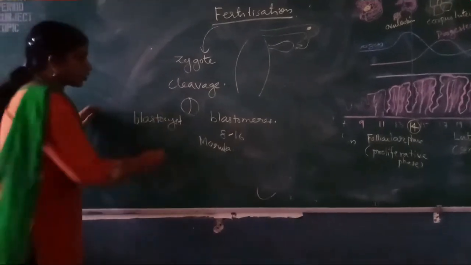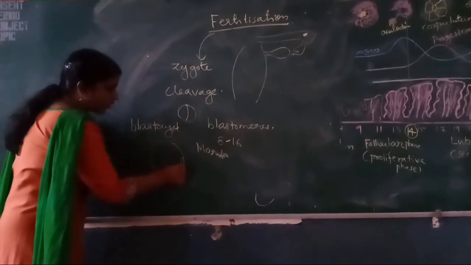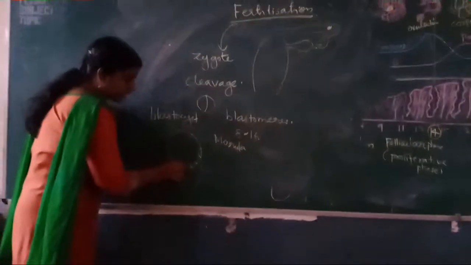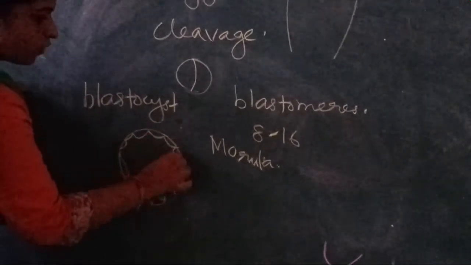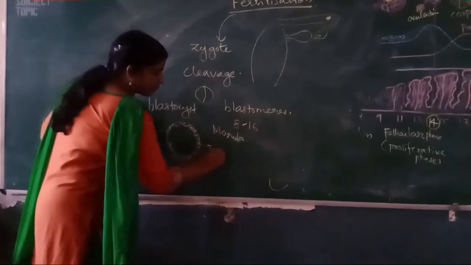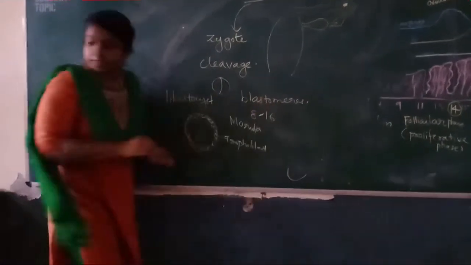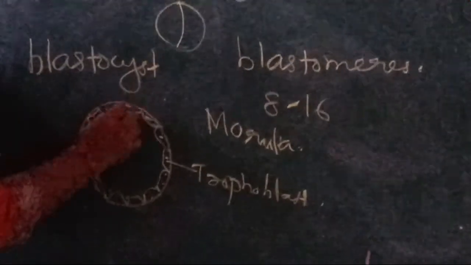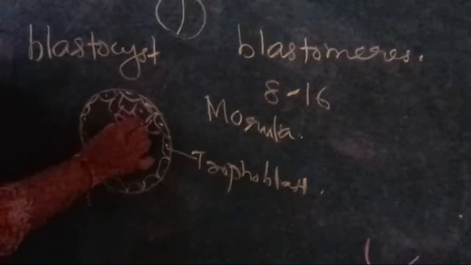And this blastocyst or blastula has 2 layers. The outer layer is known as the trophoblast. And there is one more part. Here you can see the inner cell mass.